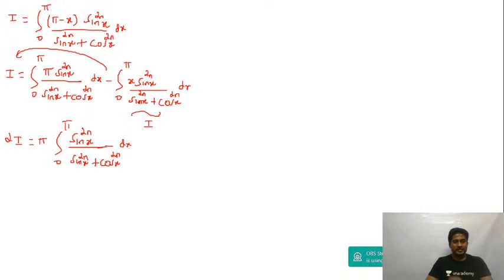Is it not? Okay, now follow carefully. Last property, guys: integral 0 to a f of x dx is 2 times integral 0 to a by 2 f of x dx. When can you do this?